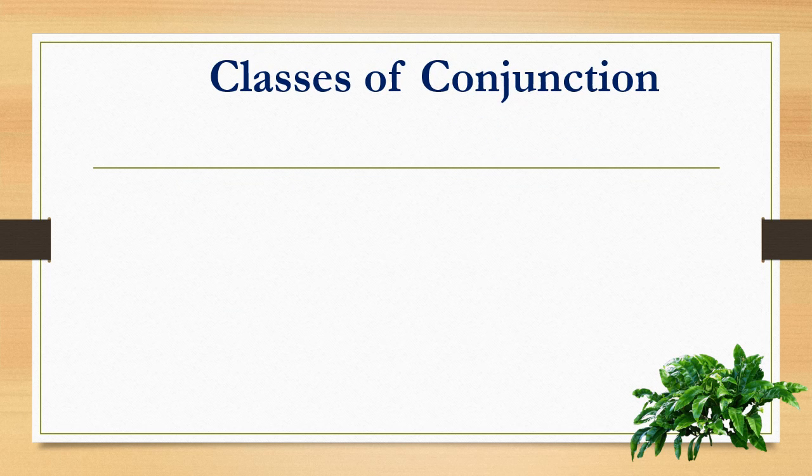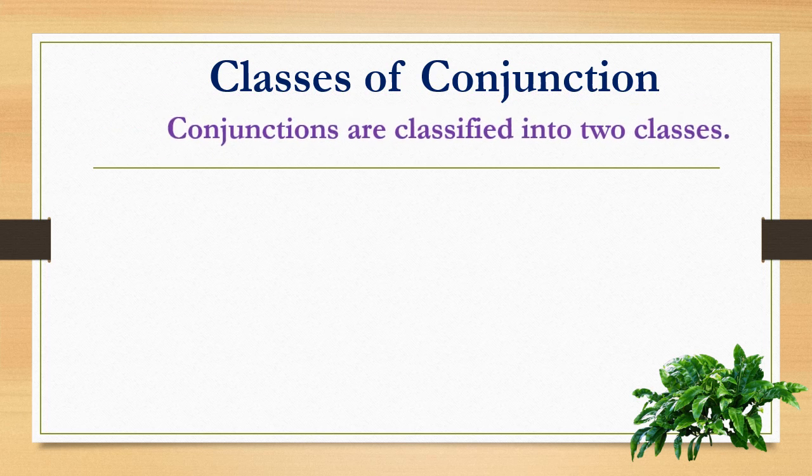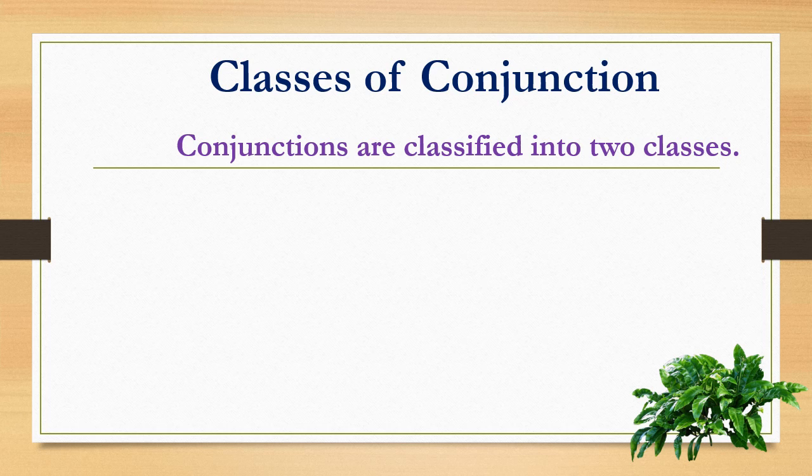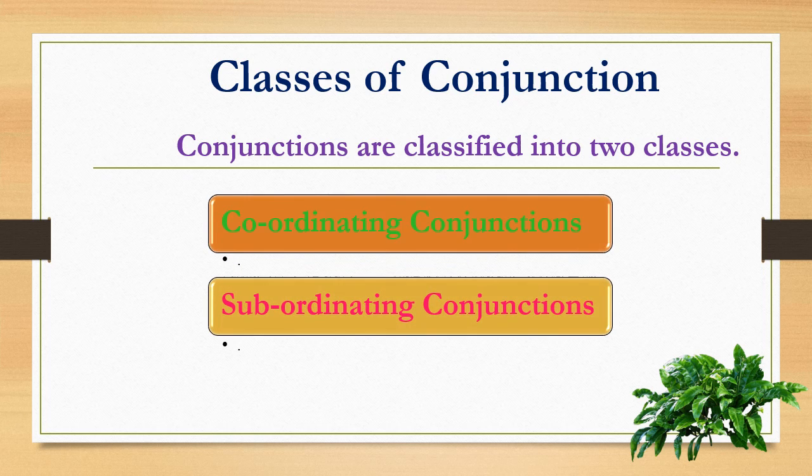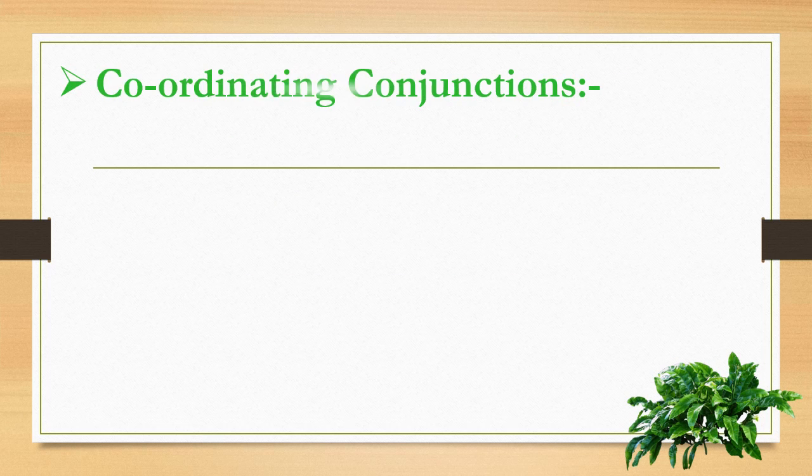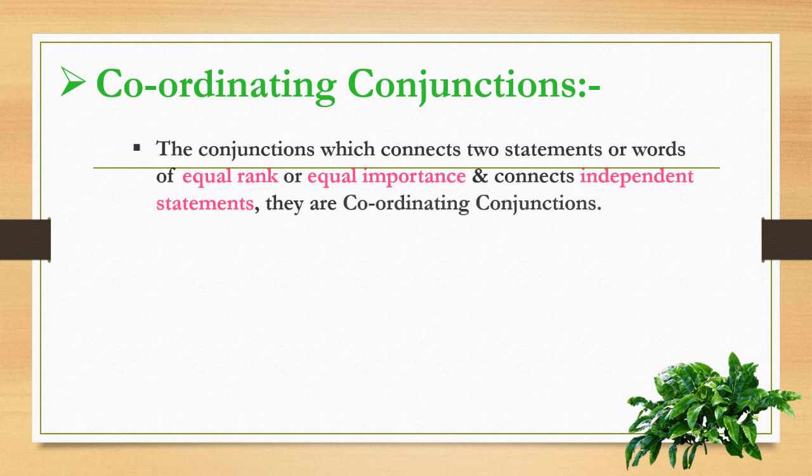Classes of conjunction. In our last video, we have discussed it. Conjunctions are classified into two classes: coordinating conjunction and subordinating conjunction. What are the coordinating conjunctions?